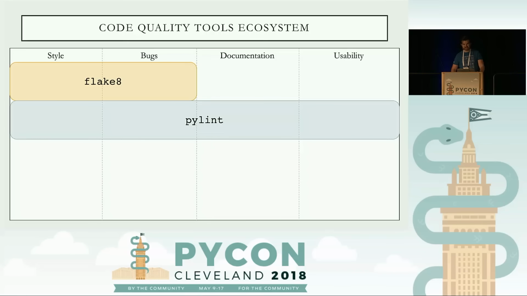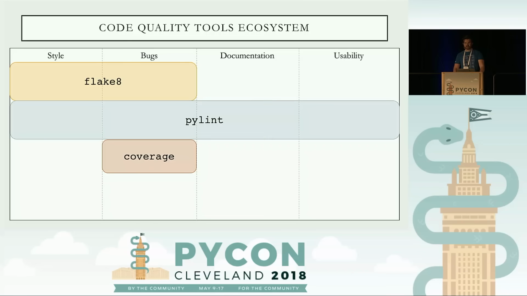Pylint, on the other hand, is similar to Flake8, but it does a little bit more, has more checks. It's going to be looking at documentation specifically to make sure you at least have docstrings, and also usability with regards to making sure that your names are correct and also that you don't have too many arguments or methods to an abstraction or interface.